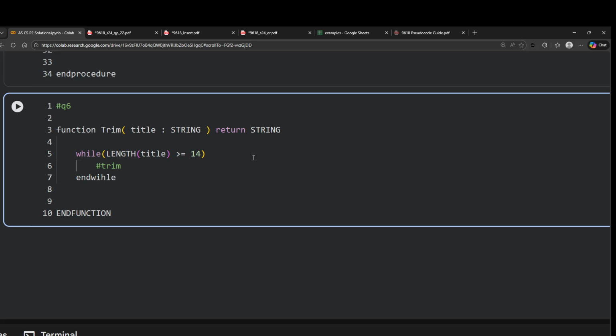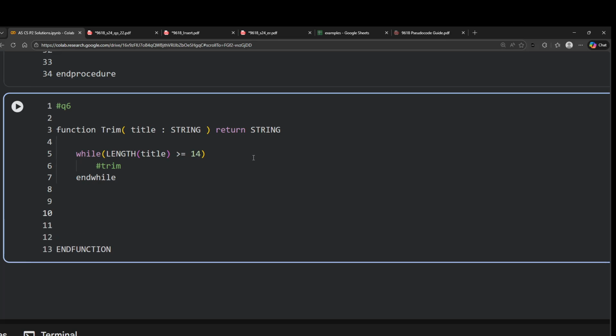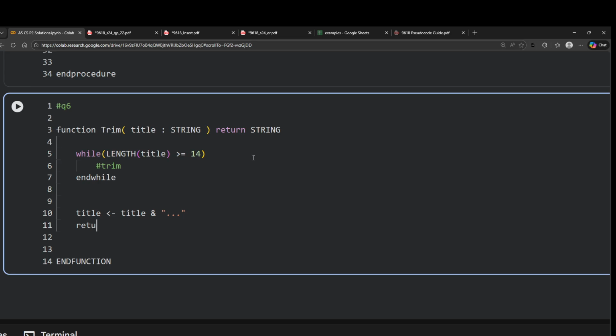So this would be the basic rubric of our question. While this is the case, we will keep on removing the values, and then let's call it updated title, or just use the same title. Title is equal to title, and we'll concatenate 3 dots here, and we have to return the title.